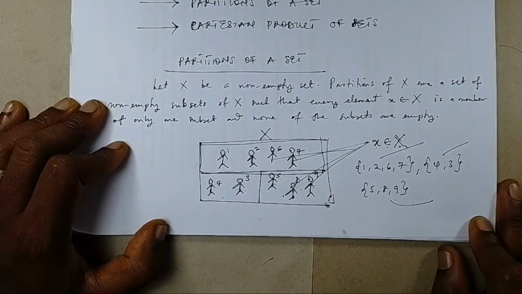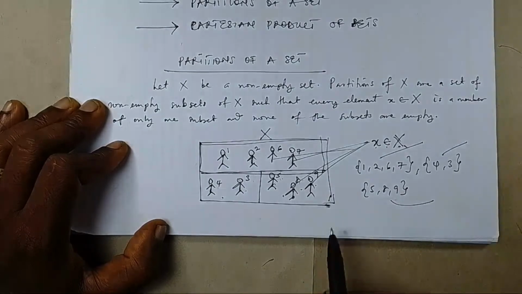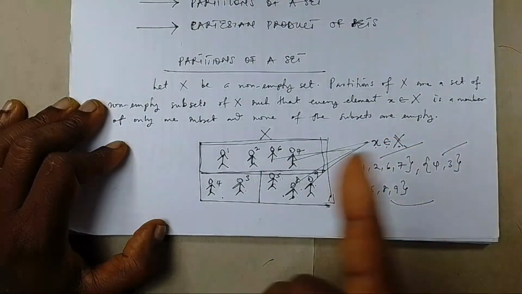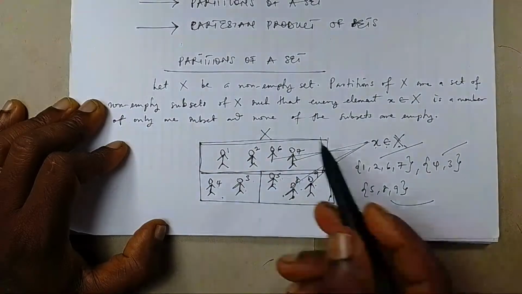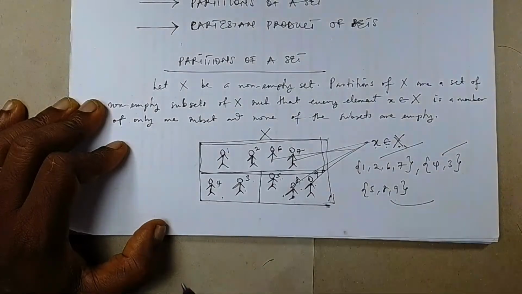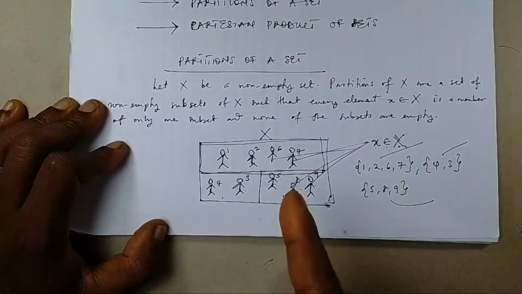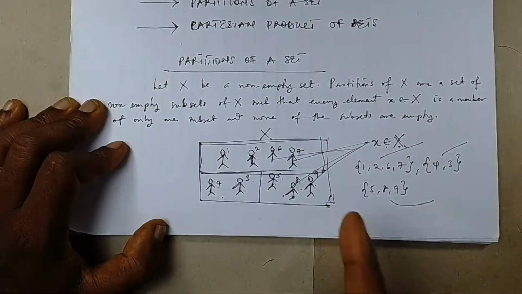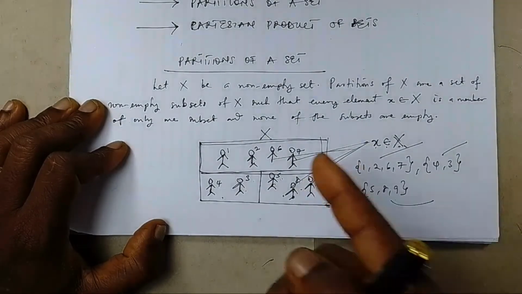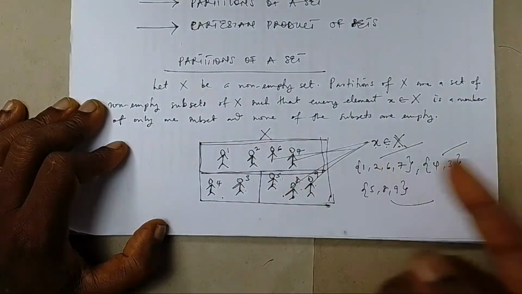Please take note, I am saying that if something is a partition of a set, that set, number one, whose partitions we want must be non-empty. It means that it must contain elements. Number two, if you partition a set that is non-empty, you will be partitioning it into subsets. And the rule is that for each of those subsets to be called a partition, 2 things must happen. One is that each of the subsets must not be empty. They must contain elements. Number 2, each element that is found in a set must not repeat in another set.